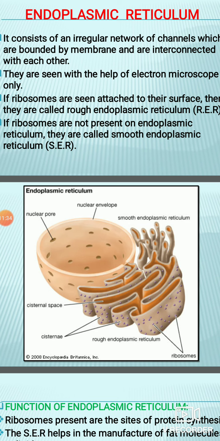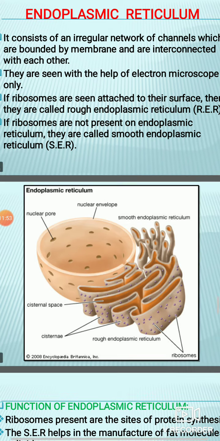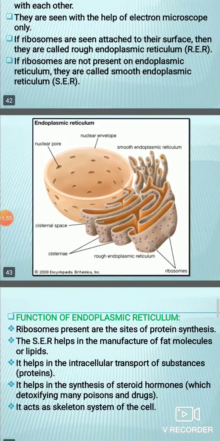The third component, which is scattered all throughout the cytoplasm, is vesicles, which are rounded or oval shaped structures, also loaded with ribosomes, and help in protein synthesis. Now, on the basis of ribosomes, endoplasmic reticulum is classified as rough endoplasmic reticulum and smooth endoplasmic reticulum. Last is the function of endoplasmic reticulum.